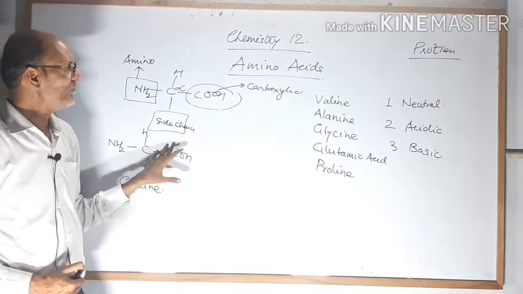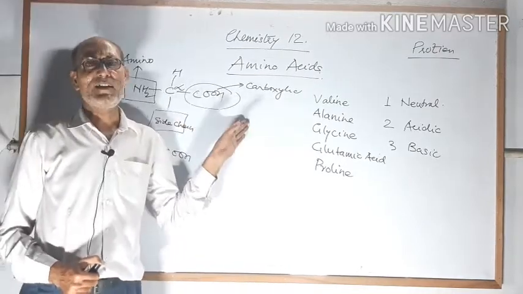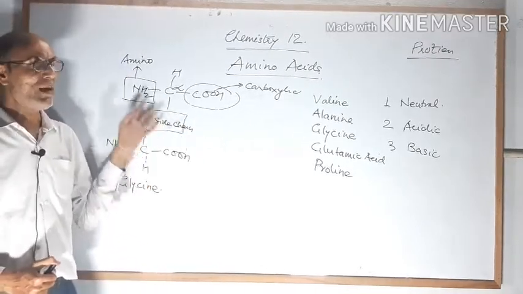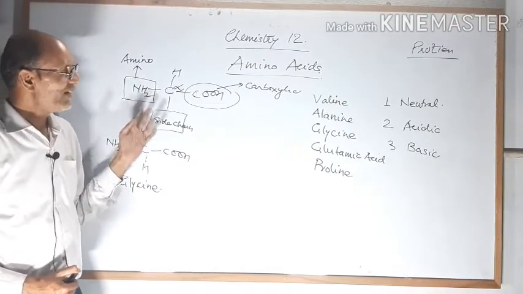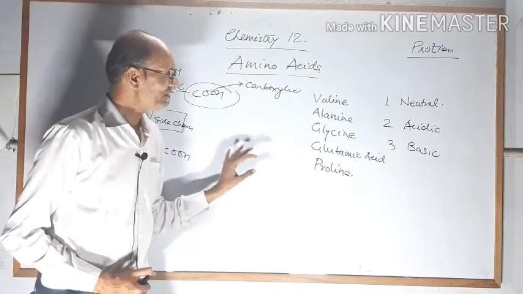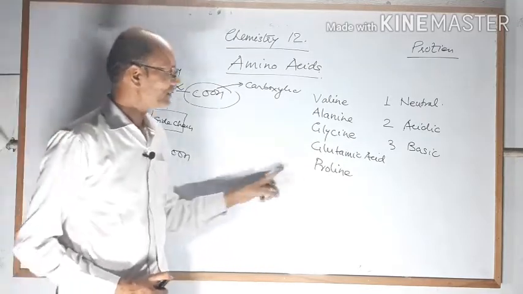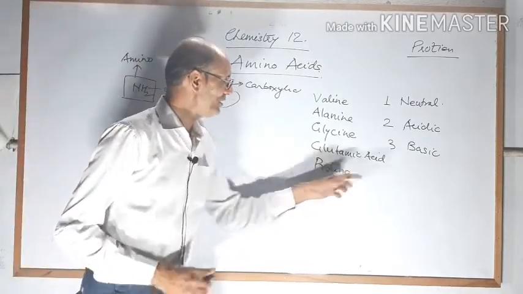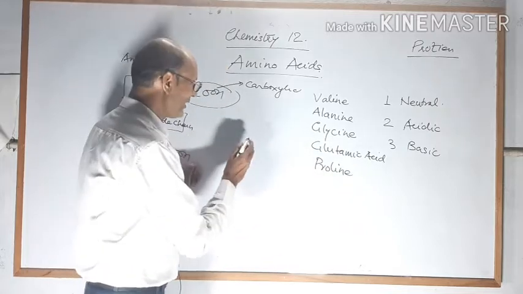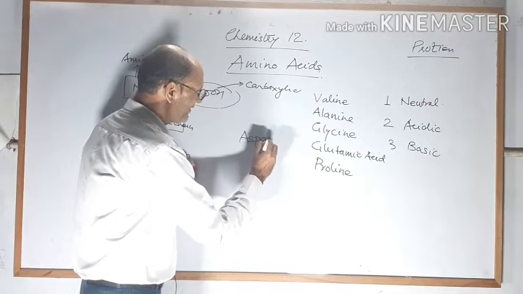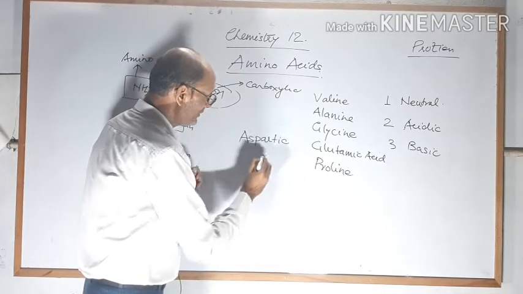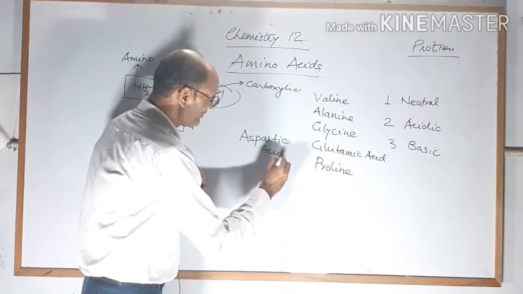At that time, if the number of carboxylic or acidic groups is more than the amino groups, it will be an acidic amino acid. The example of acidic amino acid is glutamic acid, and another example I am writing is aspartic acid. These are acidic amino acids.